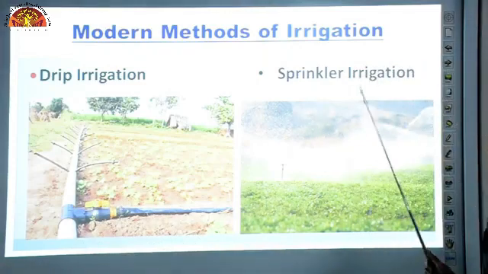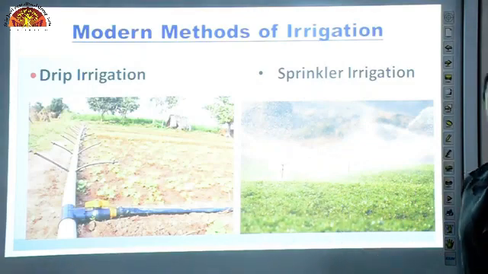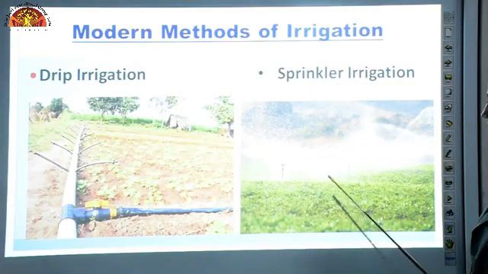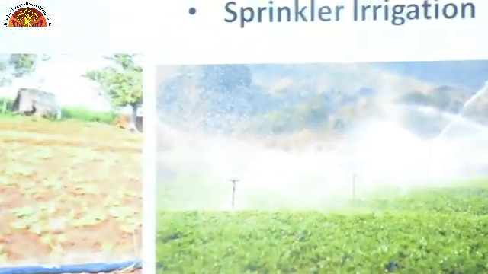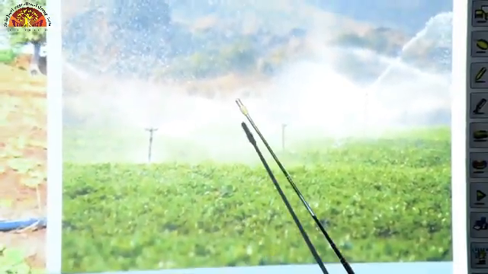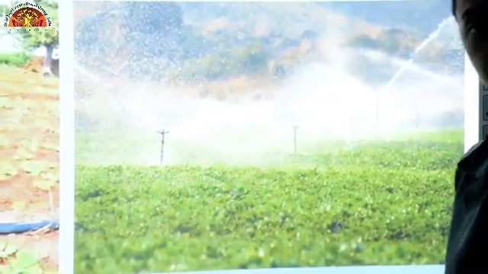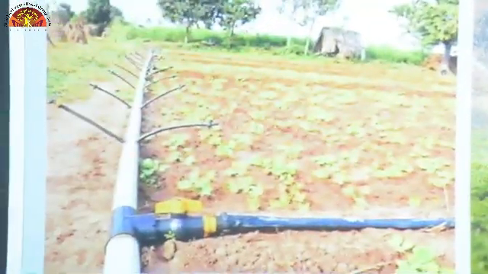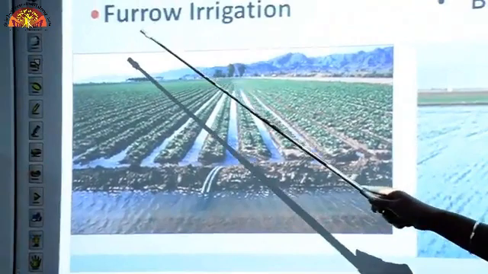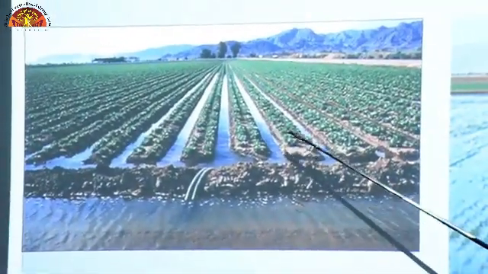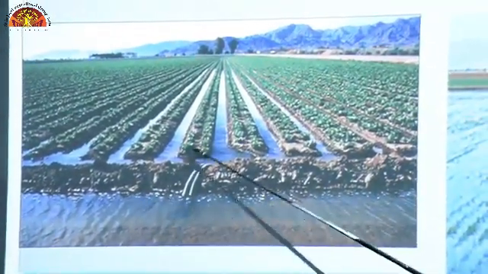Second is sprinkler irrigation, or we call it artificial rainfall. You can see a pipe is there and to which a rotating nozzle is connected, and it resembles artificial rainfall. Next is furrow irrigation. In this type of irrigation we make ridges and furrows.